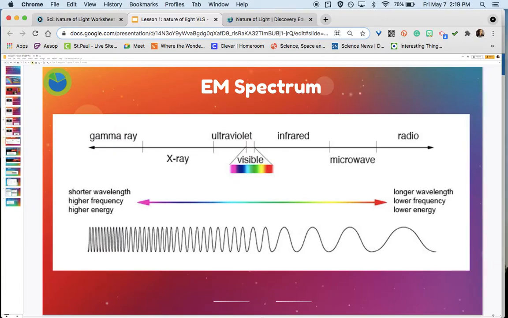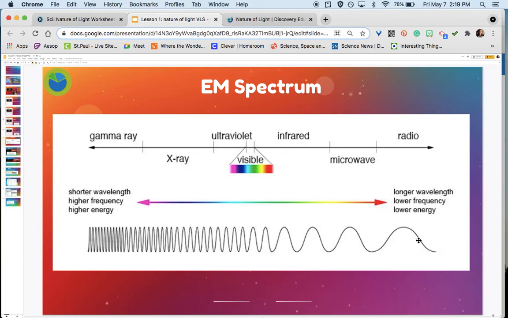Here's the EM spectrum. It's kind of flipped from what we've looked at, but over here we've got the high frequency. Lots and lots of waves, very short waves. These have a lot more energy, because if this were to hit you for 30 seconds, you're going to get a lot more energy because there's more waves here compared to this radio wave.